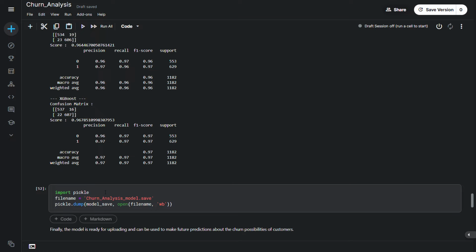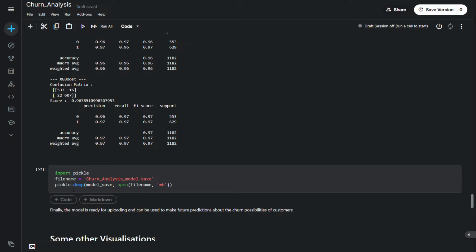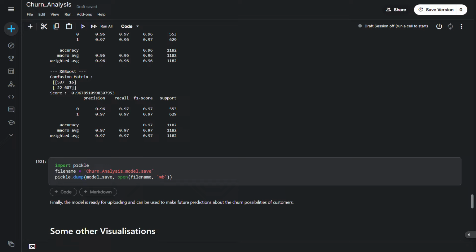And after that, I have imported the pickle module to dump the model that I have saved into a file. And yeah, that's it.